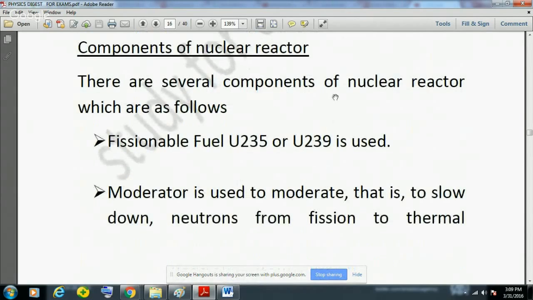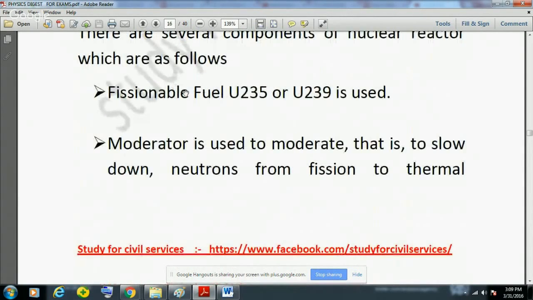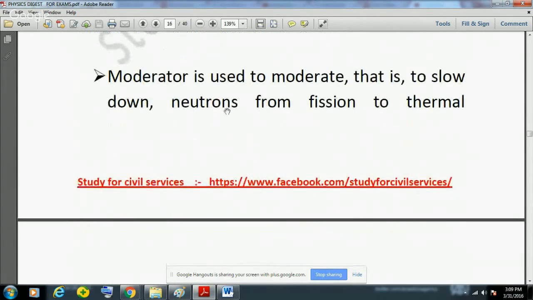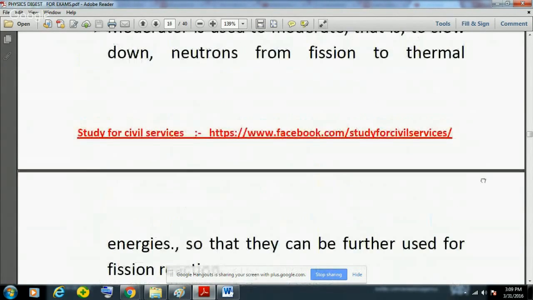There are several components of nuclear reactor which are as follows. First and most important is the fissionable fuel, which can be fissioned. It could be uranium 235 or uranium 239. Another component is moderator. So moderator is used to moderate, that is to slow down the neutrons from fission to the thermal energy so that they can be further used for fission reaction.